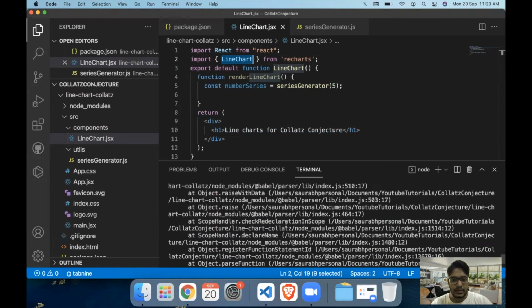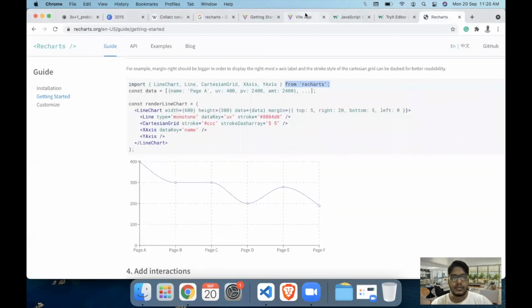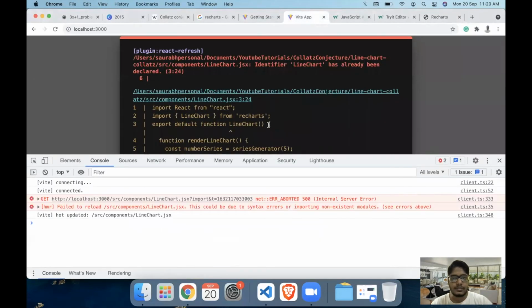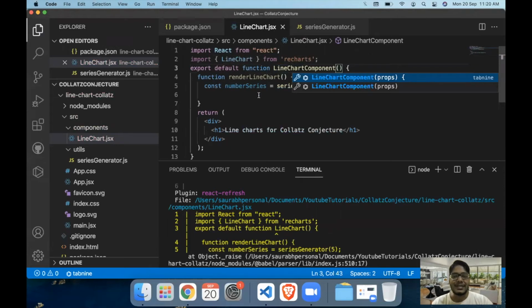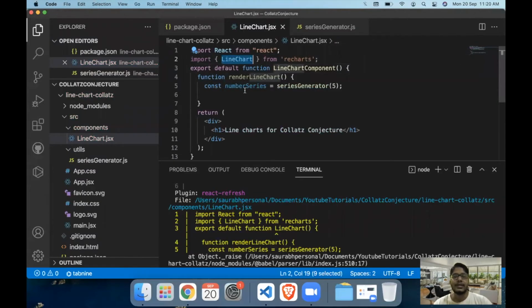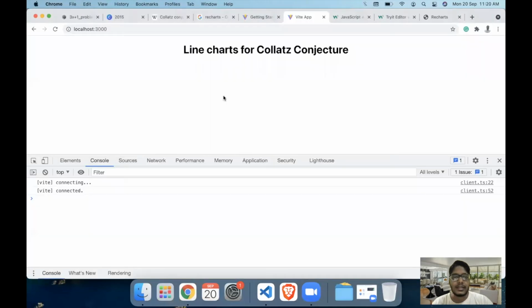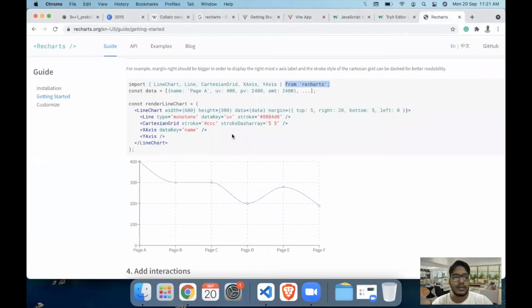Okay, another error. Let's just check what the error is. Okay, so in this case, I will have to go with line chart component because it is conflicting with the line chart import here. Now let's just return the line chart component in our code.